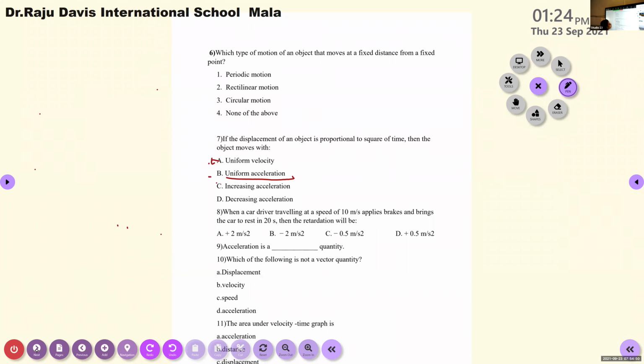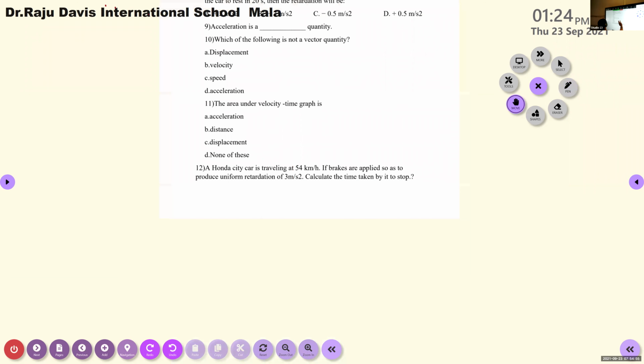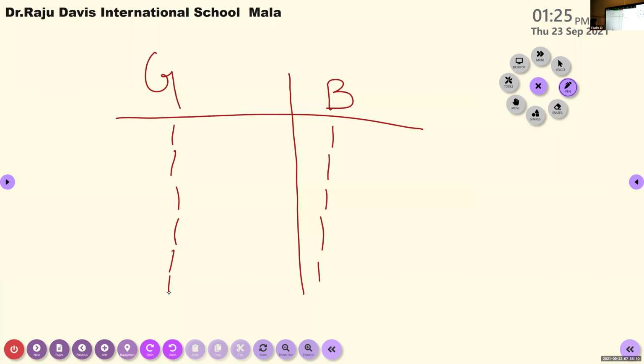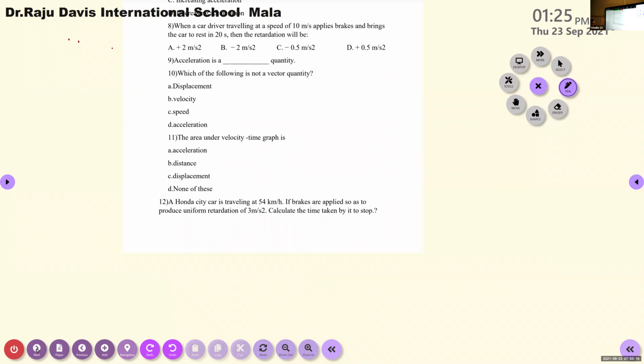Then the next question to girls. I think this is very simple. The area under the velocity time graph gives dash. Displacement. Yes, it is displacement. Okay, then next question to boys. I think we can skip this.